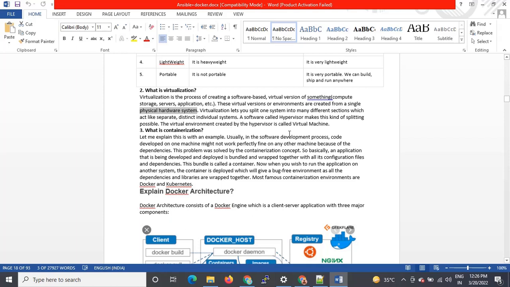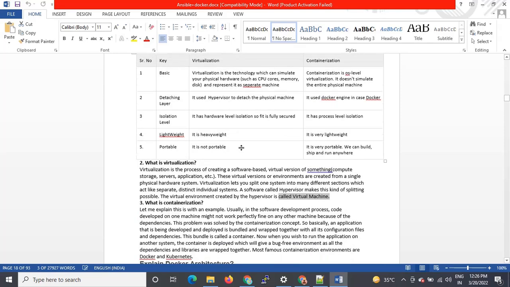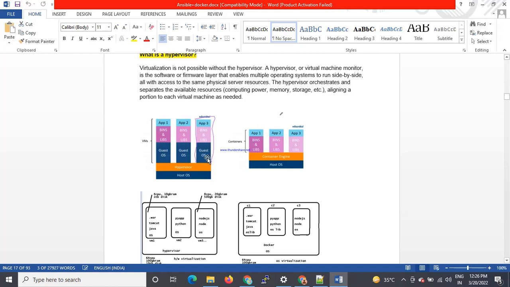A software called hypervisor makes this kind of splitting possible. The virtual environment created by the hypervisor is called a virtual machine. That is what I am saying. So here is a virtual environment it will create, right?